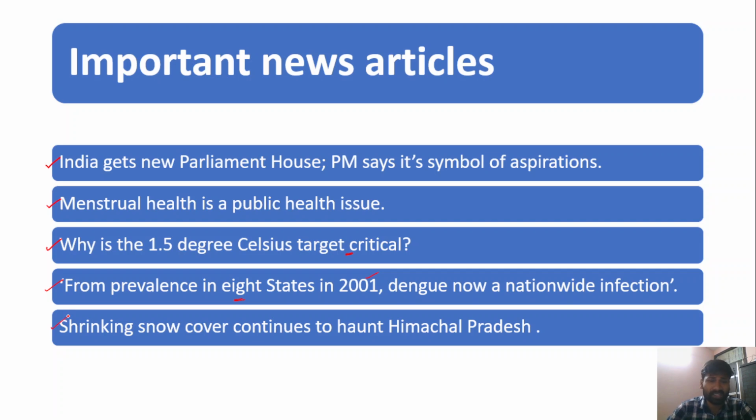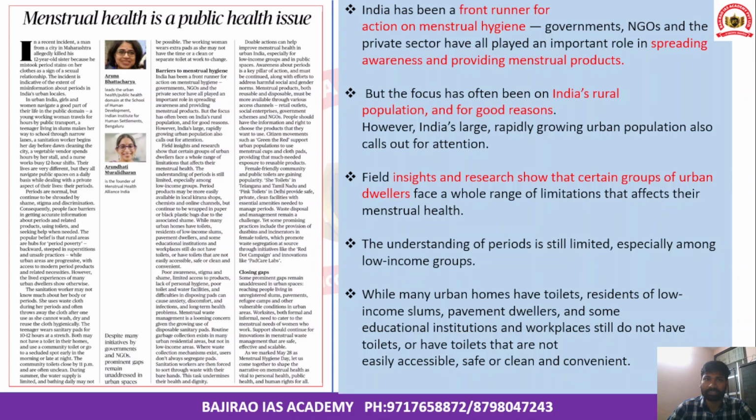And the last article is: shrinking snow cover continues to haunt Himachal Pradesh. This is also because of rising levels of pollution and increasing global warming levels. There has been a significant shrinking of snow cover in Himachal Pradesh. In fact, the snow cover feeds several rivers, and shrinking of the snow cover would put severe stress on these glaciers, right?